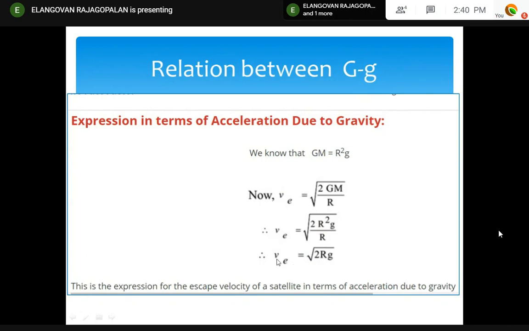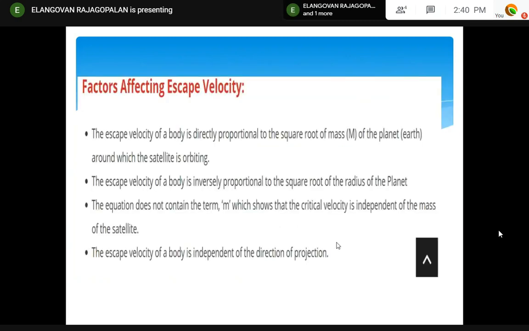Remember, GM is equal to R square g. This only you have to remember. So V escape is proportional to the radius, the altitude where you are releasing. It is 11.2 or 10.8 depending upon small r.